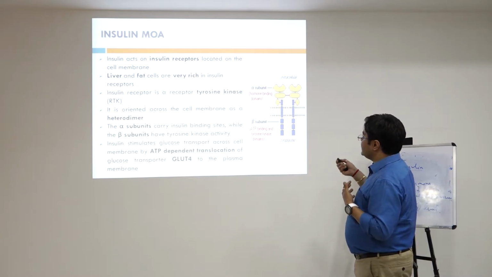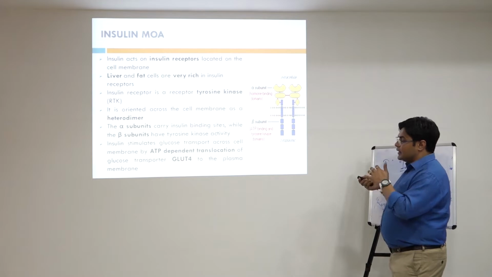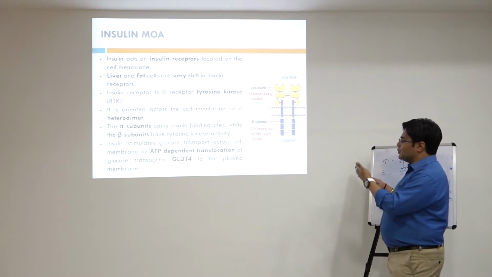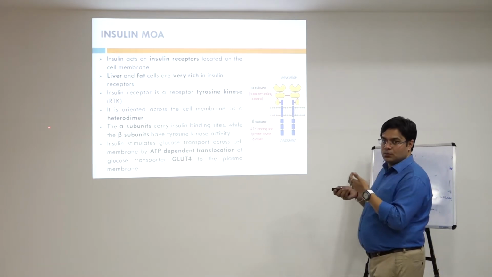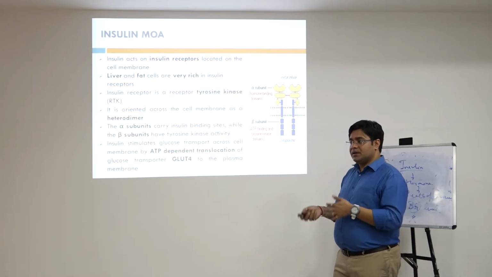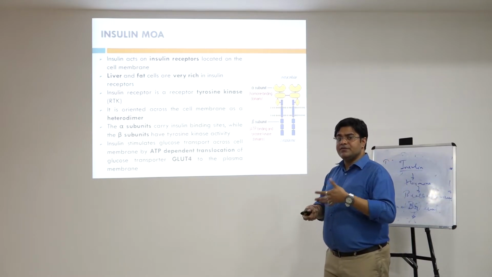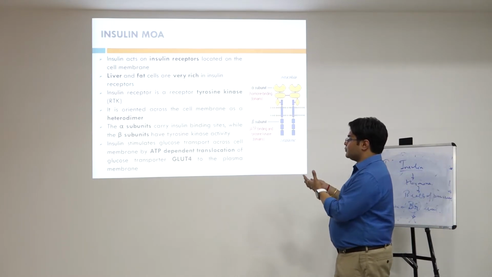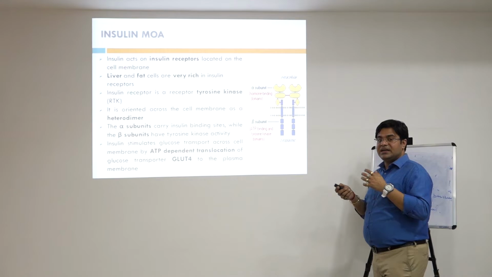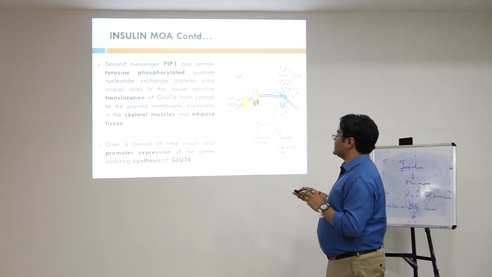What insulin does when it attaches to the alpha subunit is it stimulates the glucose transporter. See, what is the role of a transporter? In layman's terms, a transporter is a substance or agent which transports something. So if I am talking about the glucose transporter, it clearly indicates that it is transporting glucose, right?